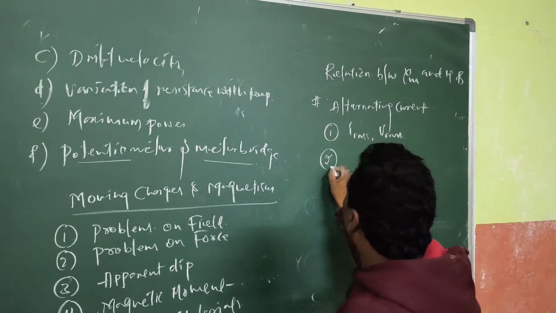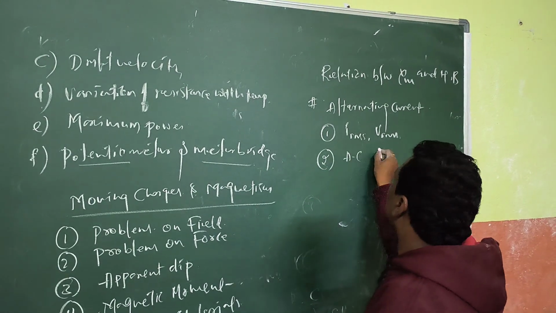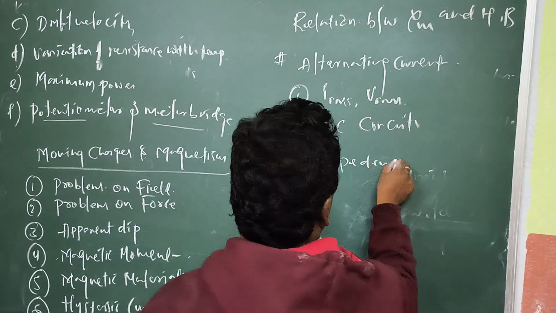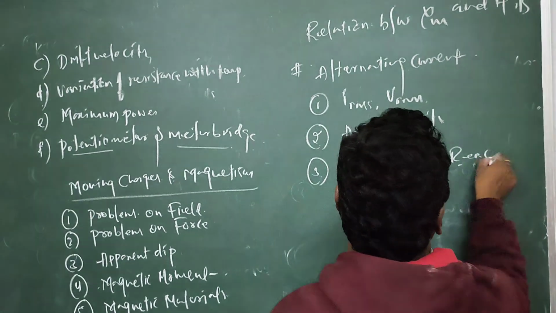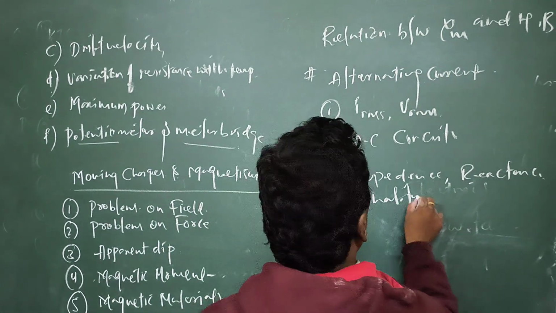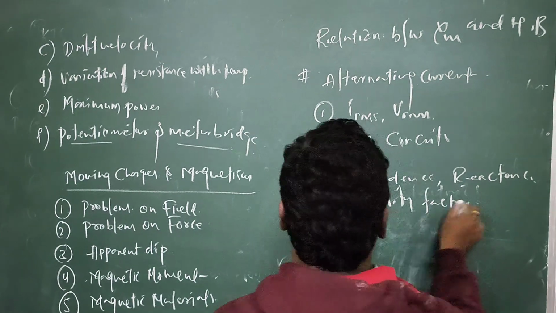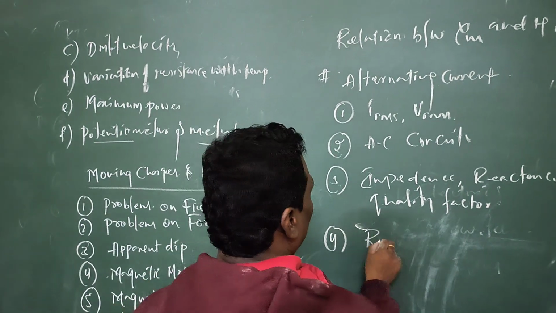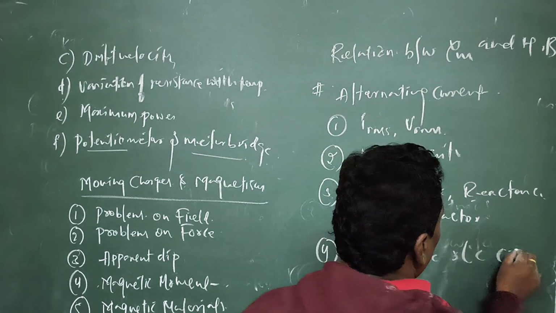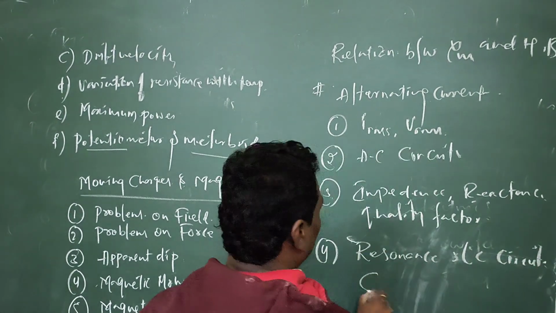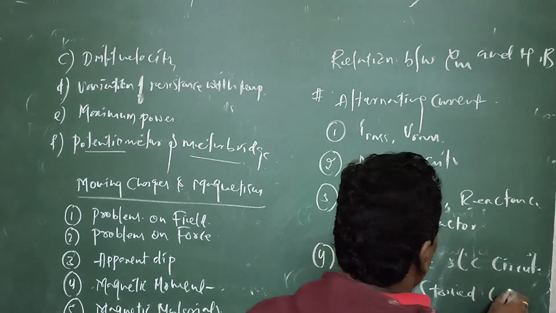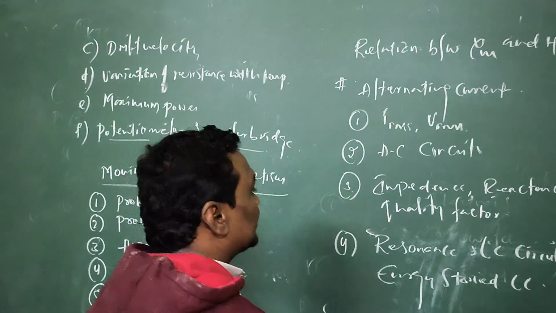And second one is you have to concentrate on the AC circuits, impedance, reactance, and quality factor. You have to concentrate on these things. And the fourth one, you have to concentrate on the resonance and the LC circuits and energy stored in LC. Energy stored in inductor, that is energy stored in LC circuits also you can discuss.